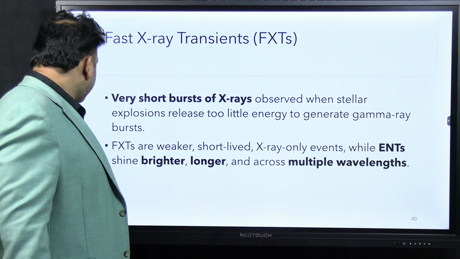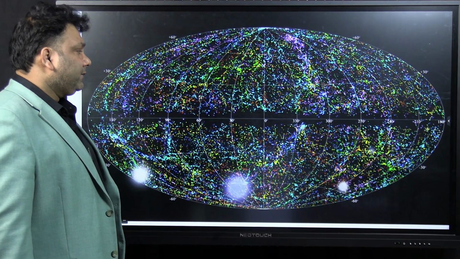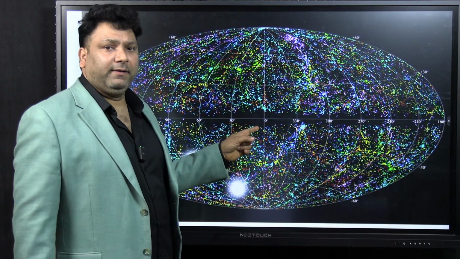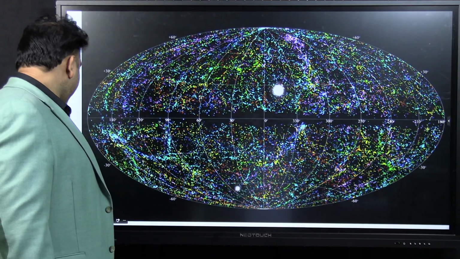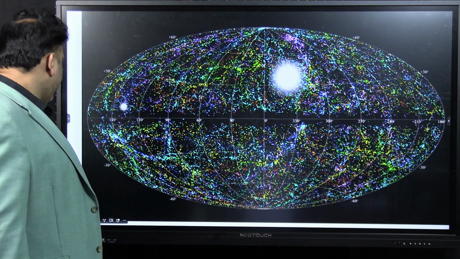I can show you animation here. You can see this is the universe. So in the universe, now these things which are happening, this can be a supernova, means explosion of a star. Also it can be the gamma ray burst.